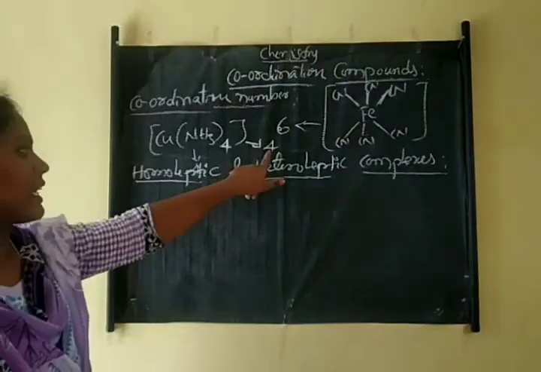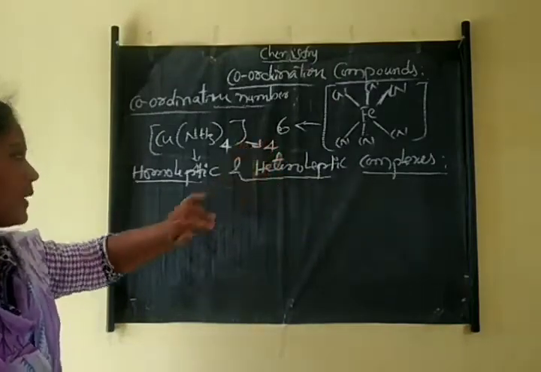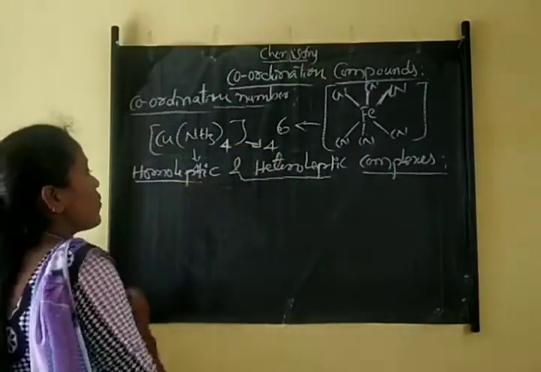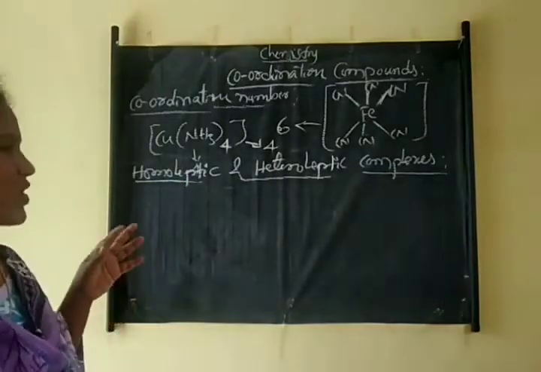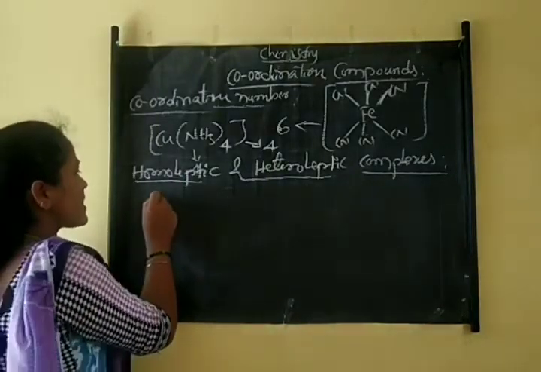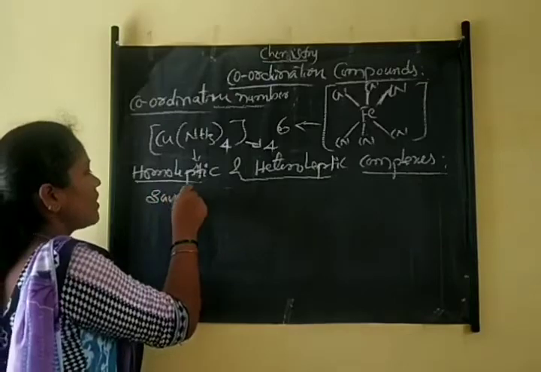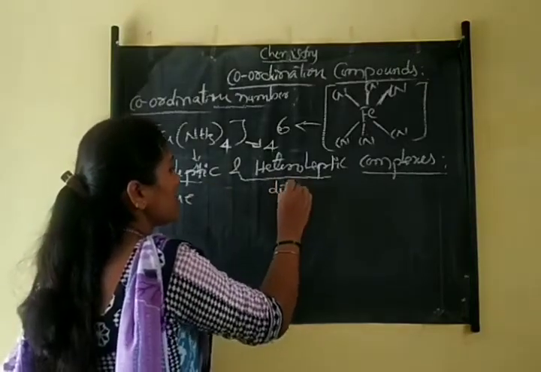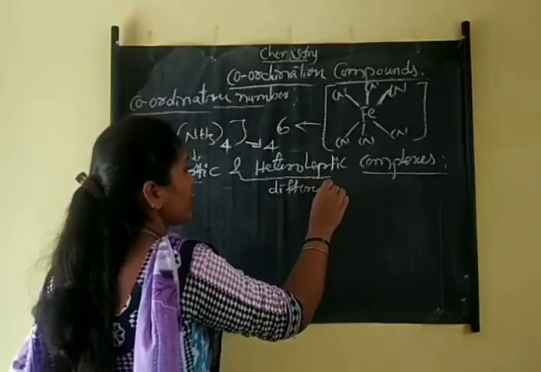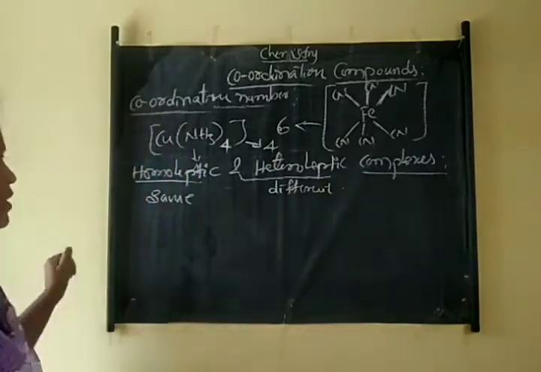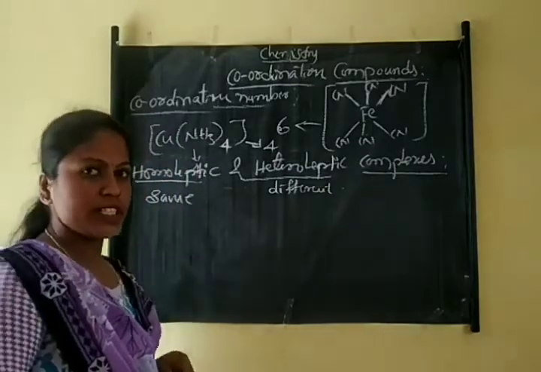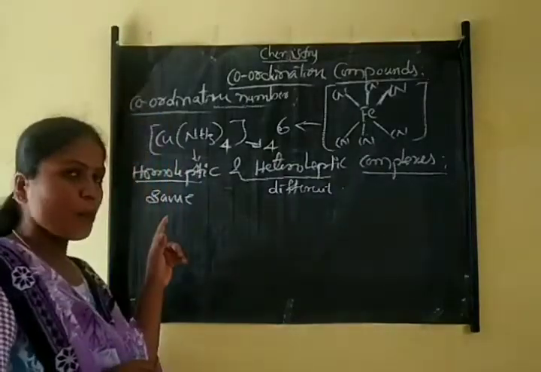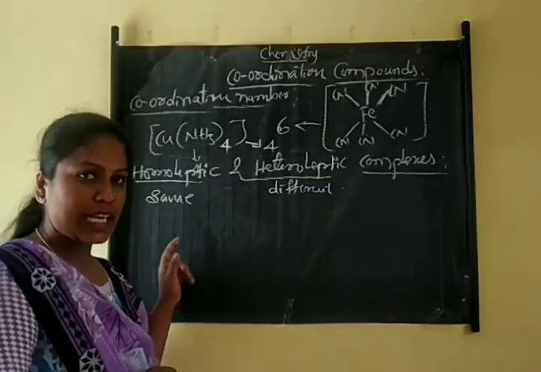Here the coordination number is 4. What is meant by homo and hetero? The general meaning of homo is same, and hetero means different, isn't it? So homoleptic complexes are the complexes in which the central metal atom is